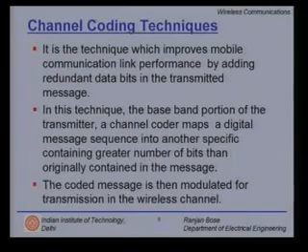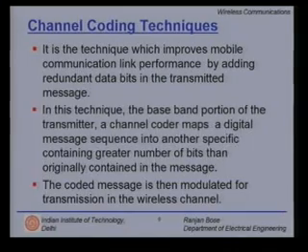Now the third and also a very popular method to overcome the impairments put in by the channel is called channel coding. It is sometimes also referred to as error control coding, because the objective is to detect and recover from errors introduced by noise and fading. So what is channel coding?